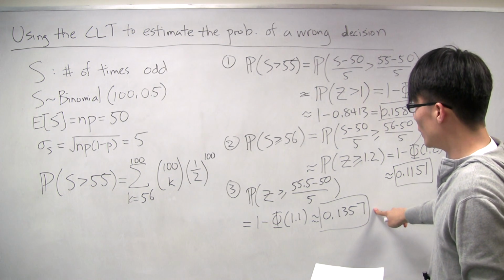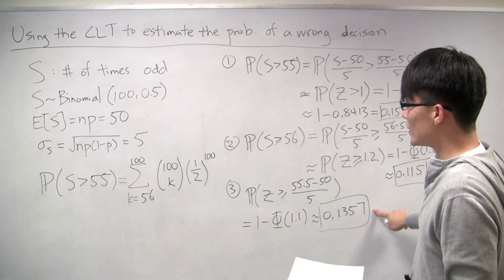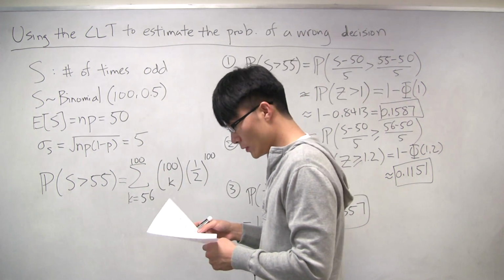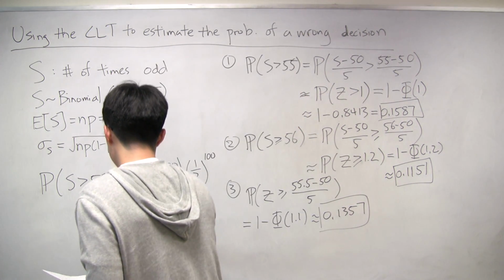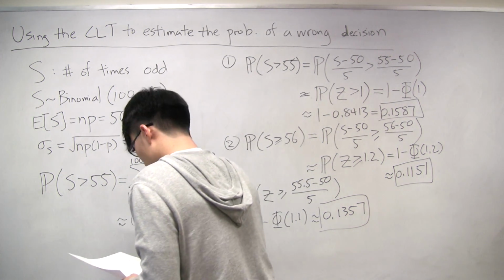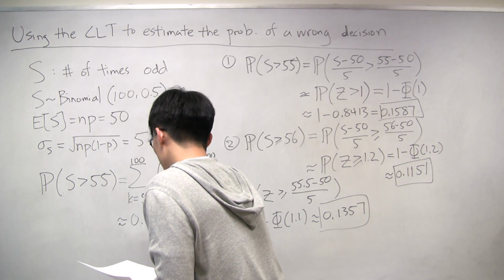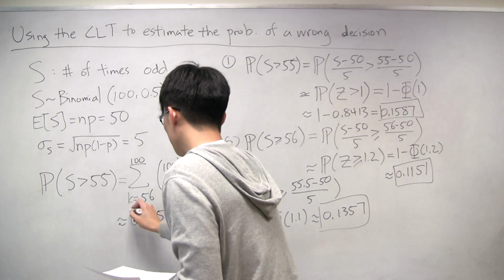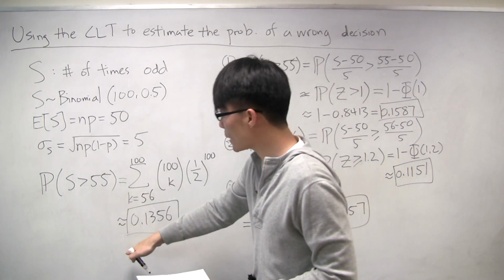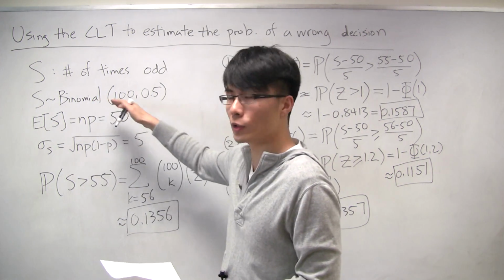So it turns out that if you actually calculate out this summation, the exact answer, at least to 4 decimal places, is 0.1356. This is without any approximation. You actually calculate the exact probability using the binomial distribution.